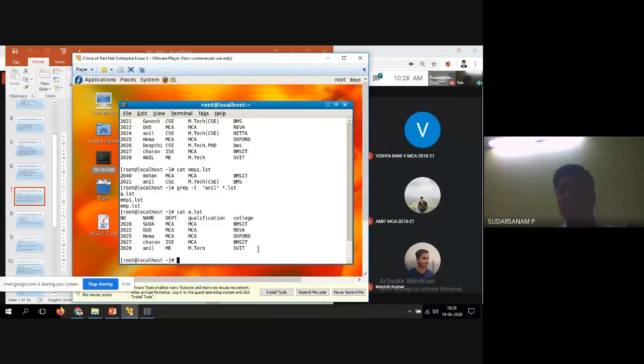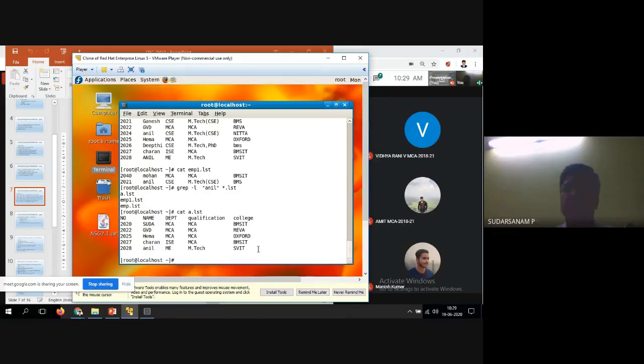So you can find out whether your name is available or not in a particular file, in that particular database. You have given different file names in the database or in the list. In that particular list, you have to find out whether your name is available or not. You may have forgotten the file name, but you want to find it out. Sometimes we search and forget our file names. Some information we might have typed, but we have forgotten the file names.